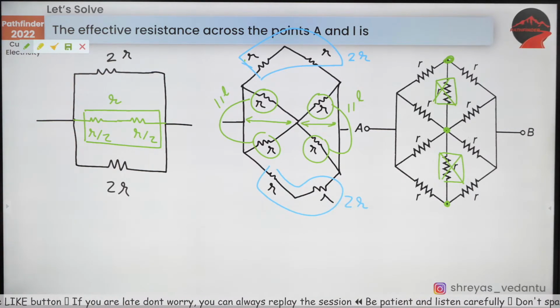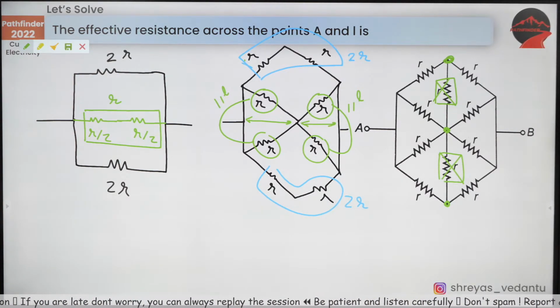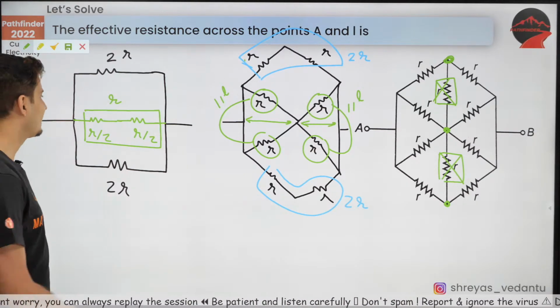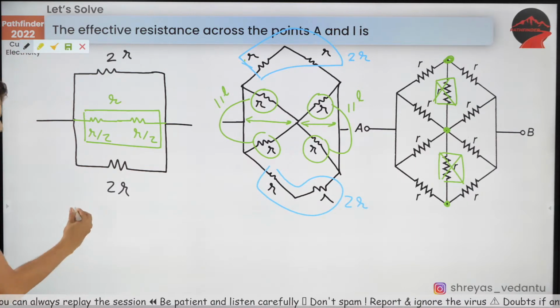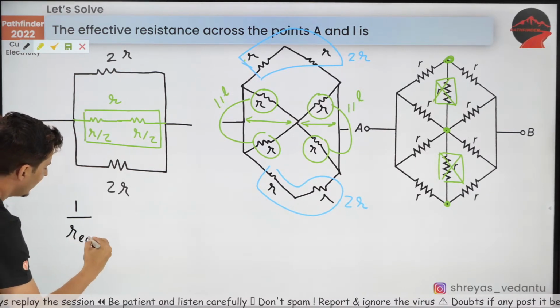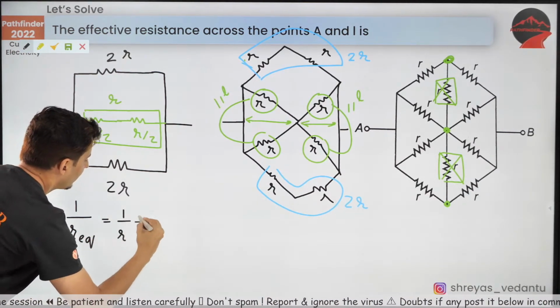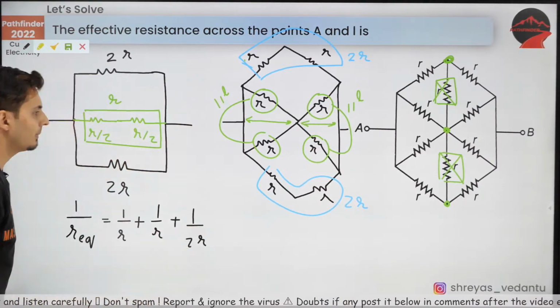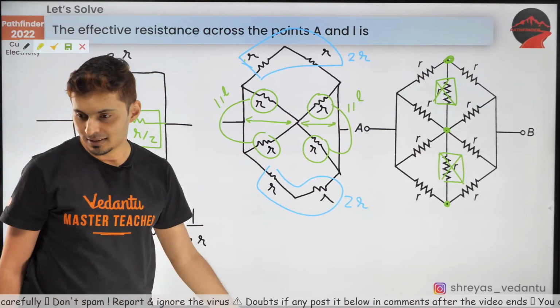Come on. What is the final answer? Think and tell me. R, 2R and R. So 1 by R equivalent is 1 by R plus 1 by R plus 1 by 2R. Yep. I hope you can see that.